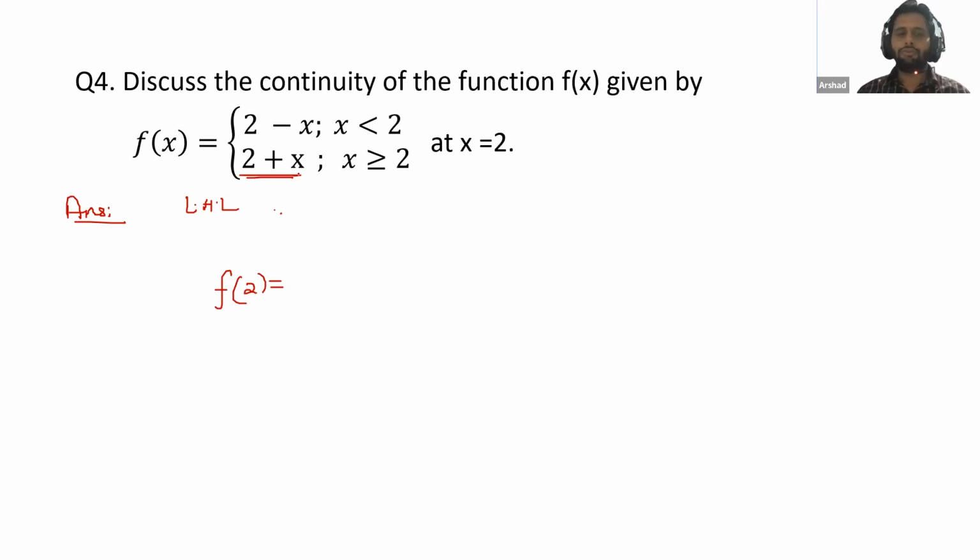Very good, Atif. So Nabil, please check here. Here this is x is greater than or equal to 2. Okay, so greater than as well as equal to. So for x is equal to 2, we will choose the same function. This one, 2 plus x.